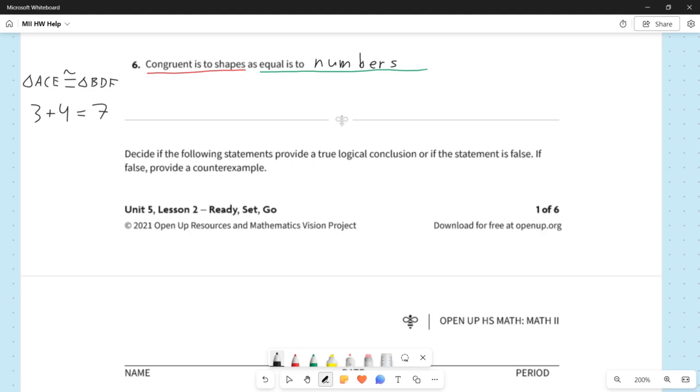And since this is a geometric unit, the numbers are going to frequently pop up in terms of measurements of things. Measurements. Okay, so measurements could include side lengths, they could include angles, they could include area, perimeter, volume, anything like that. Anything that's a number, you can use an equal sign to compare them, but if it's a shape or a figure, you would want to use a congruent symbol.